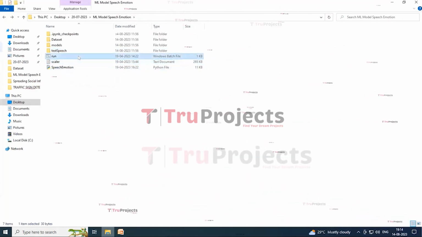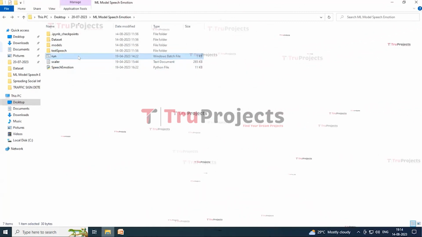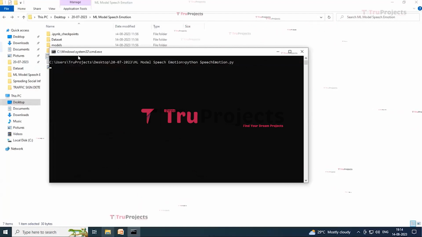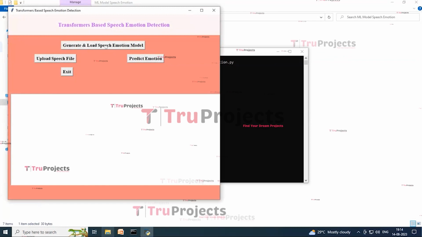Instead of executing the program in command line interface, we created a Windows bat file to execute the project. So now to run the project, double click on run.bat file to execute the project. So here this is the graphical user interface. With this we are interacting with the program.